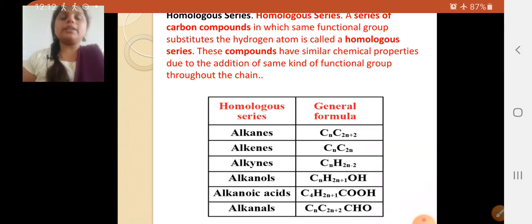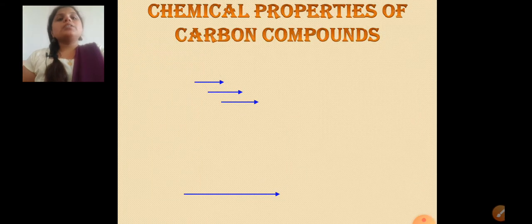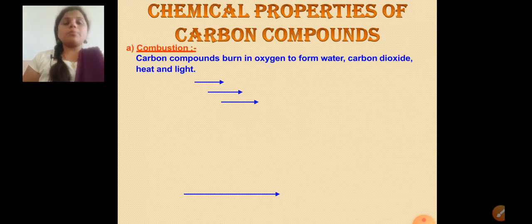So once again I am repeating here, the series which contains the same functional group substituting the hydrogen atom is called the homologous series. As well, these compounds have the same chemical properties, because due to the addition of the same kind of functional group, these chemical properties are the same. Now we are going to discuss some chemical properties of the carbon compounds.